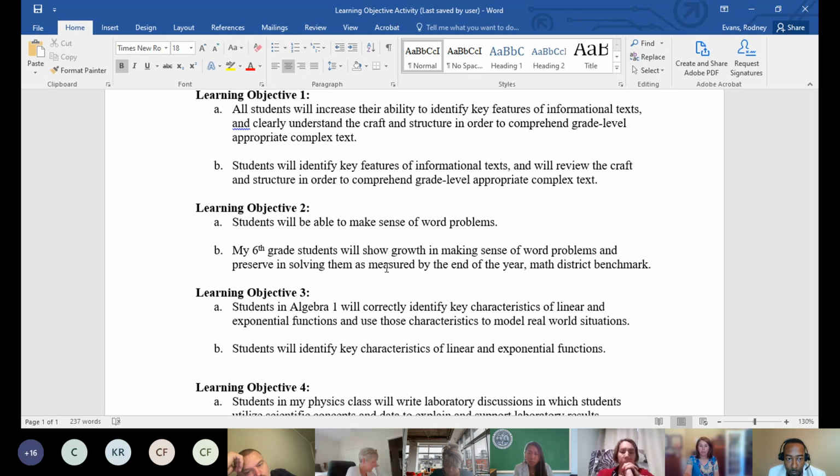He identifies the assessment tool and says there'll be growth. Awesome. And also I see in there too is my sixth grade student, so I would assume he would be speaking on all of his students that are involved in this SLO, his sixth grade class. And how it's going to be measured at the end of the year is going to be measured by the math district benchmark. And any other comments to add to learning objective 2 as to why you selected B?